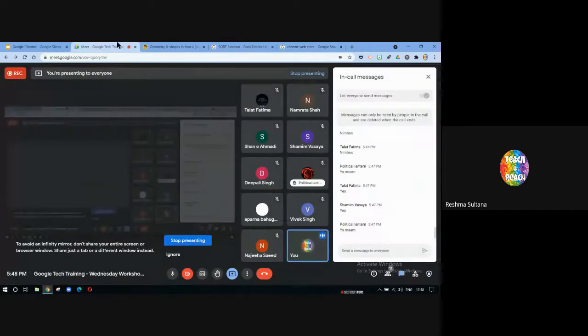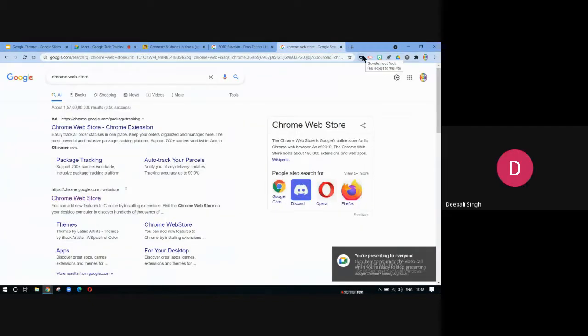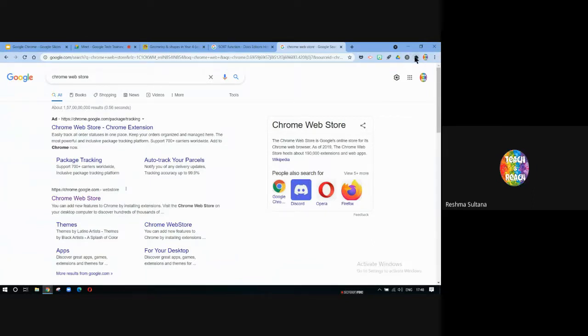Now you might be thinking, okay, ma'am has shown some. Deepali ma'am, you said no. Any doubt? It didn't show on my bar, that symbol. The puzzle icon? Do you have extensions on your Chrome, ma'am? I don't think so. That's the reason it is not visible. Yeah, once you install at least one extension, you will find this. Okay, thank you. Okay, all right.